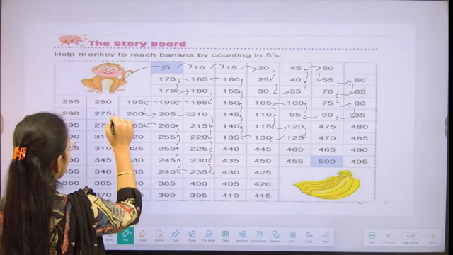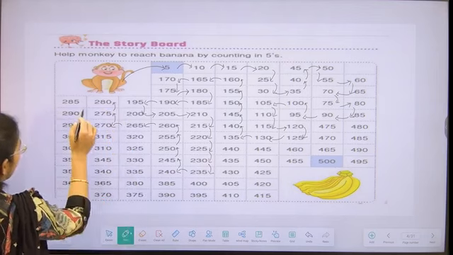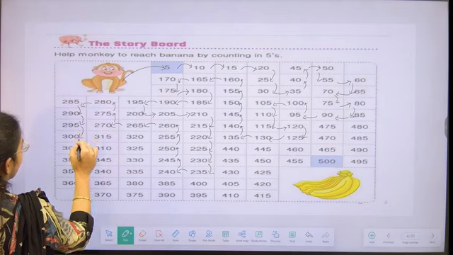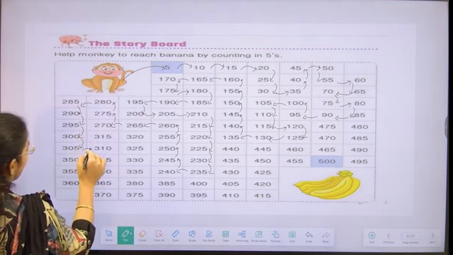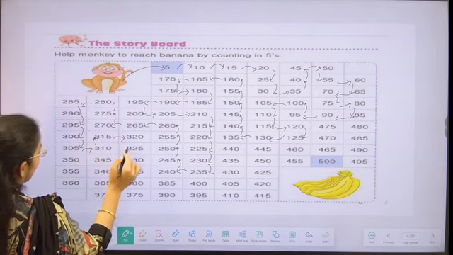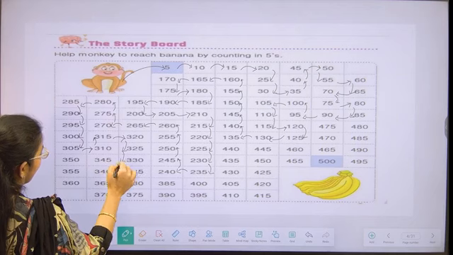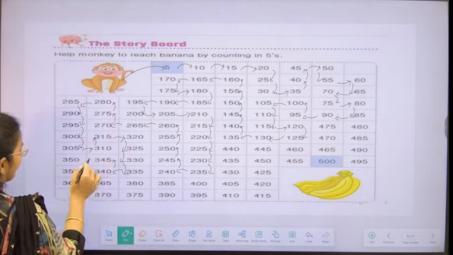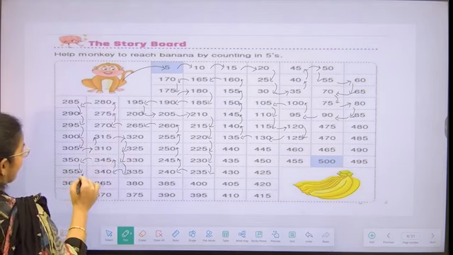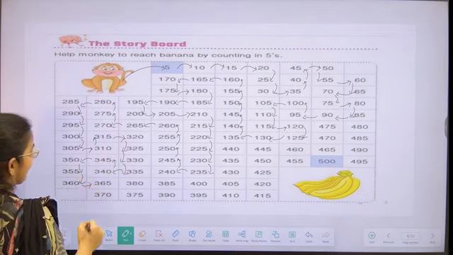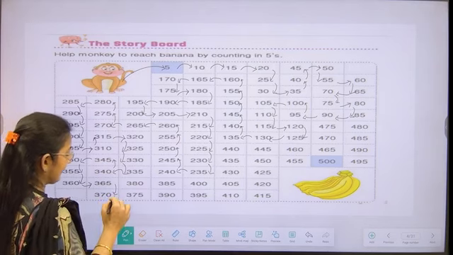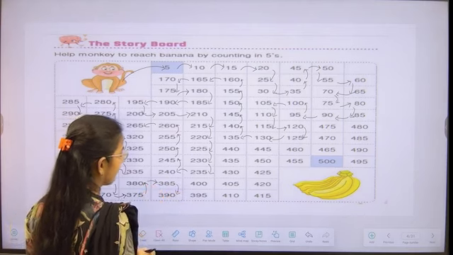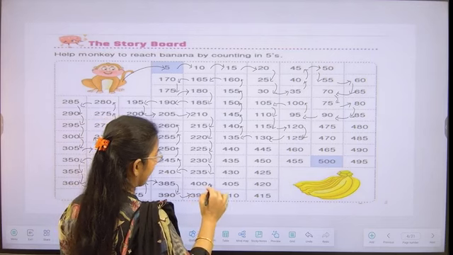265, 270, 275, 280, 285, 290, 295, 300, 305, 310, 315, 320, 325, 330, 335, 340, 345, 350, 355, 360, 365, 370, 375, 380, 385, 390, 395, 400.